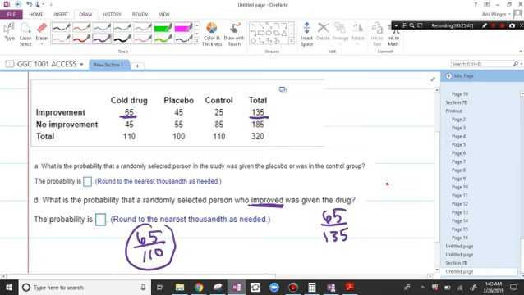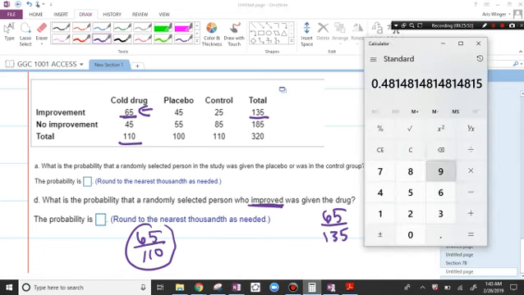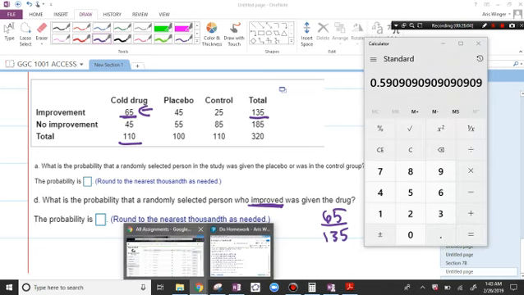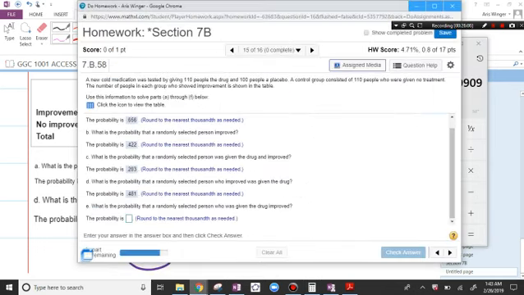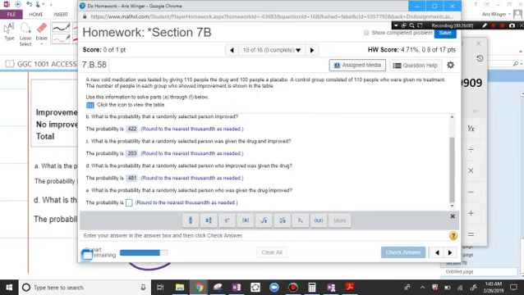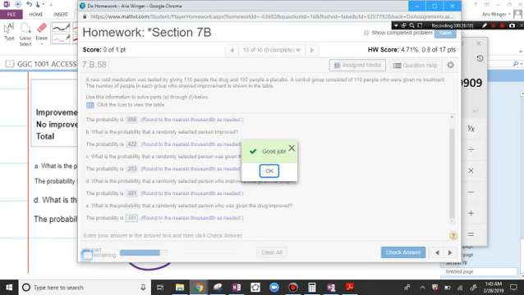Out of all the people who were given the drug, what percentage improved? 65 out of 110. 0.591.